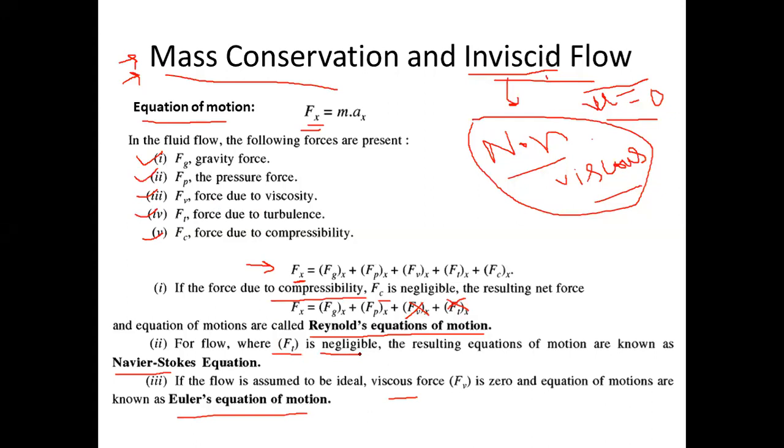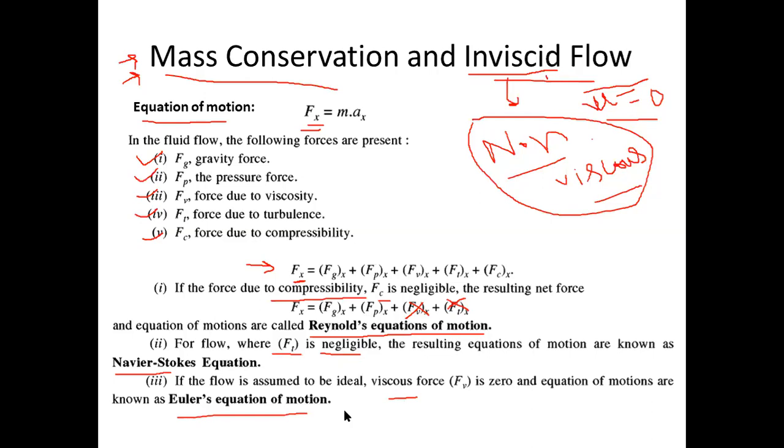See, in this concept, the main thing we should learn is the topic I'm going to cover next, which is the Euler equation of motion. So I'm going to derive the Euler equation of motion, and for deriving it, what forces should I take? Only the gravity and the pressure force. Fine. If I focus my study only on gravity force and pressure force in a fluid flow, it will result in the Euler equation of motion. So I'm going to derive the Euler equation of motion.